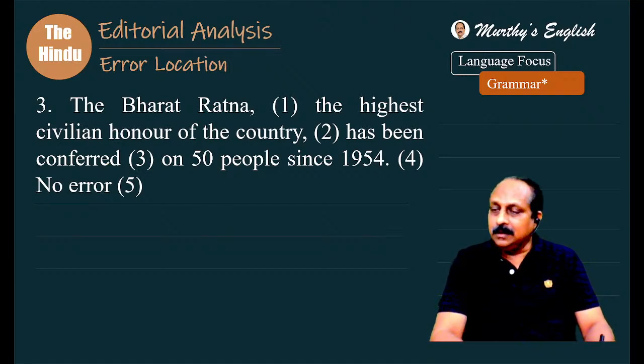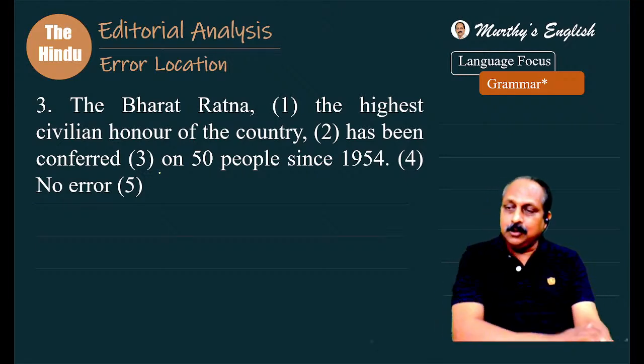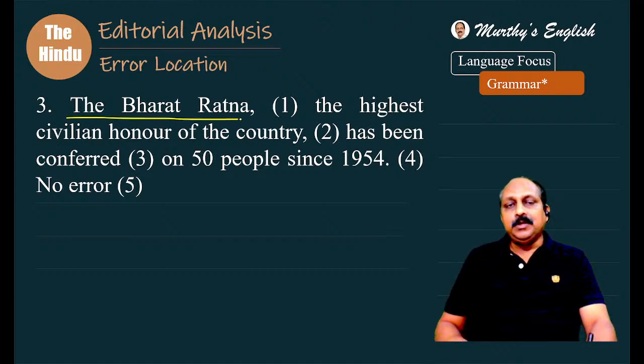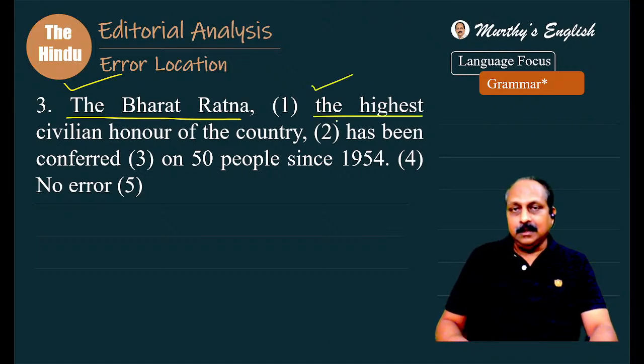Please try to look at the third sentence meticulously and try to spot the error. Chandu says no error. Let others also respond. The Bharat Ratna. Before the award, we have to use a definite article, the highest, superlative form, we have to use a definite article.